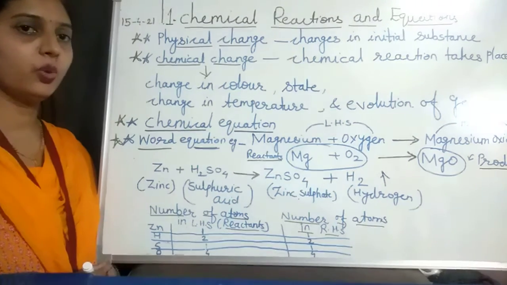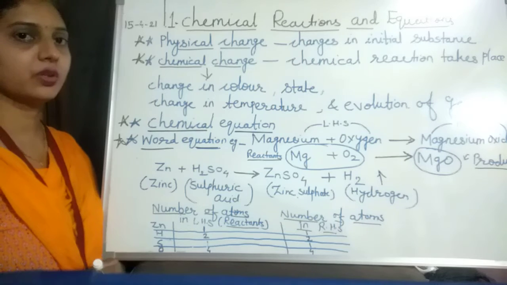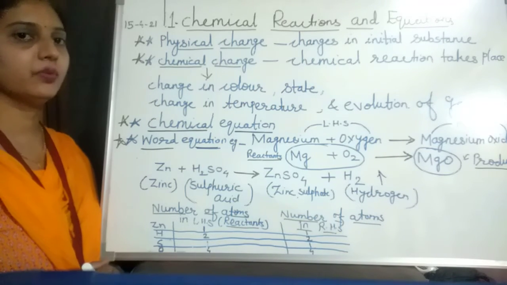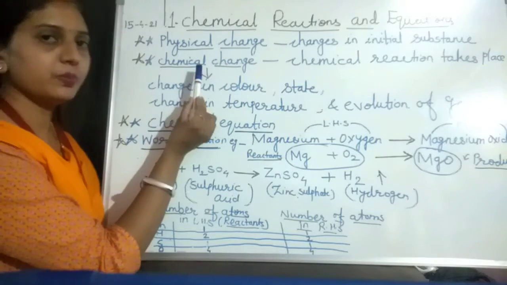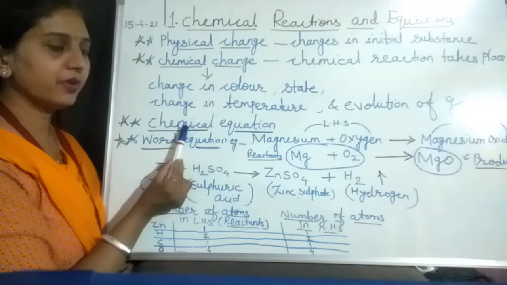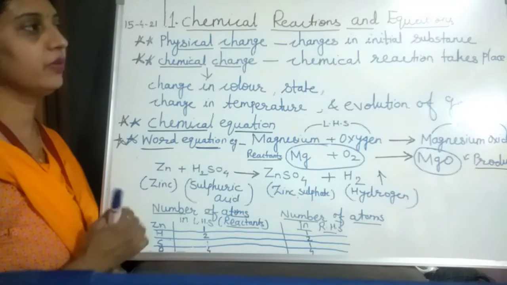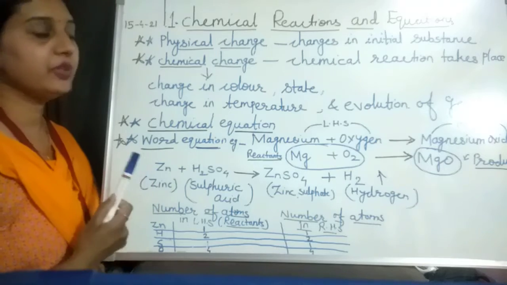Dear students, today we discuss the chemical equations and reactions, chapter 1 of class 10th. For that we have to study some terms: what is meant by physical change, what is meant by chemical change, what is a word equation, and what are reactants and products. So one by one we have to see it. First of all, we see what a physical change is.